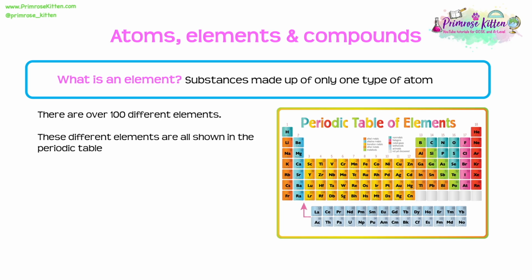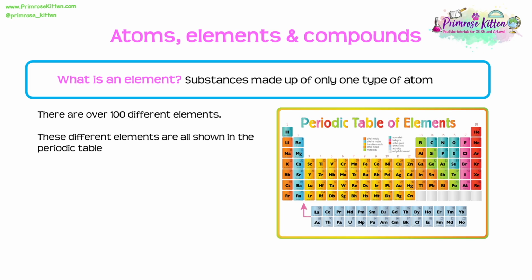If we look at our periodic table, which we will be given in the exam, you can see that we've got over 100 different elements. All of these different letters or pairs of letters within the periodic table that you can see here is representing a different element. And each of those different elements will have their own unique set of properties.